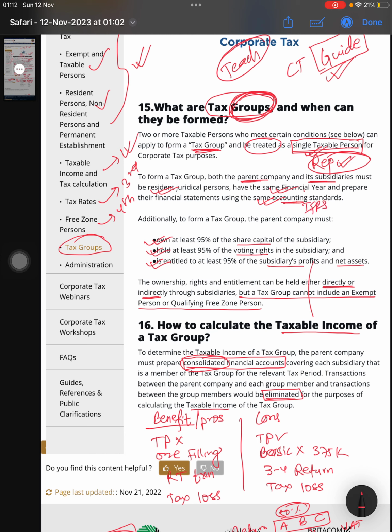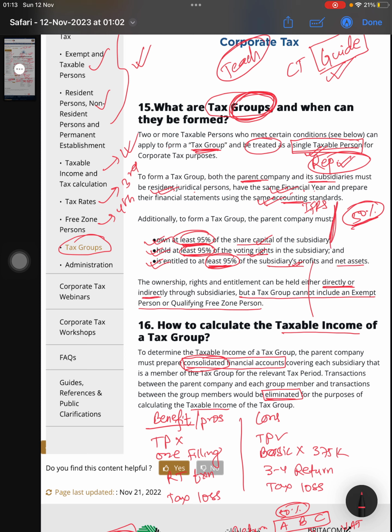Then there are four more conditions: at least 95% of share capital, 95% of voting rights, and entitlement to at least 95% of the subsidiary's profit and net assets. So the condition is 95% for the tax group, and for the VAT group it is 50%. Make a note: VAT group is 50%, tax group is 95%.